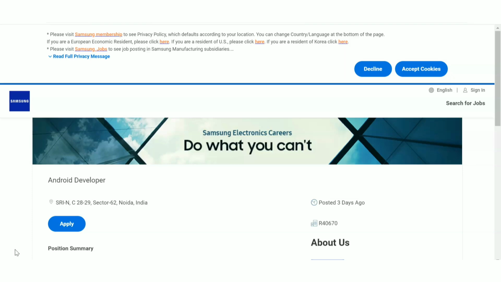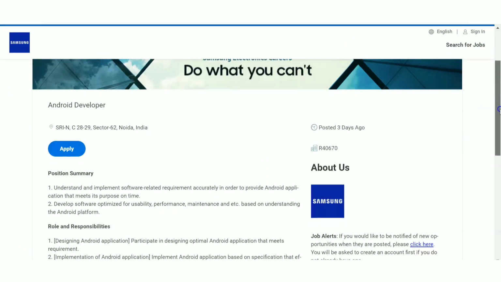Okay, in order to see this notification, before going to the requirements and all, the location of this job is Noida. Noida, India is the location of the job. You can see that this is the location and the post name is Android developer.